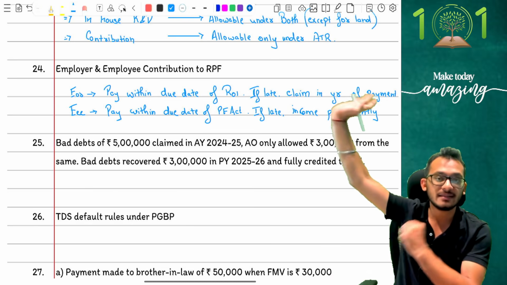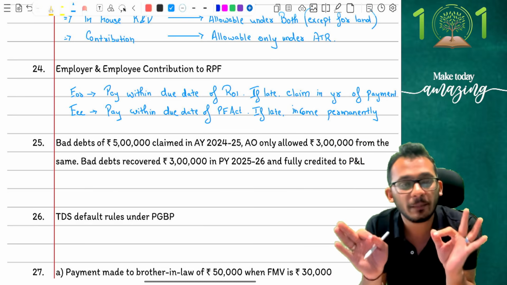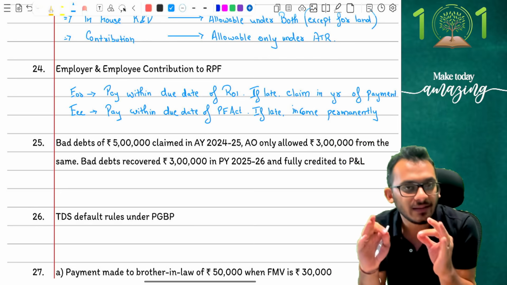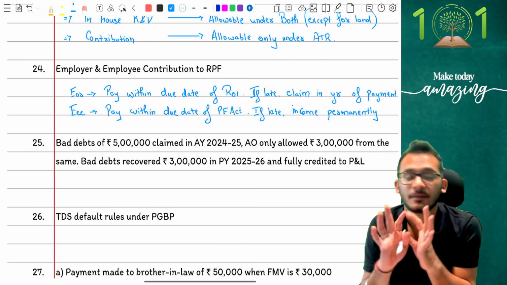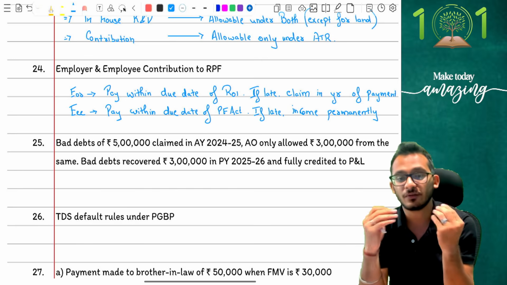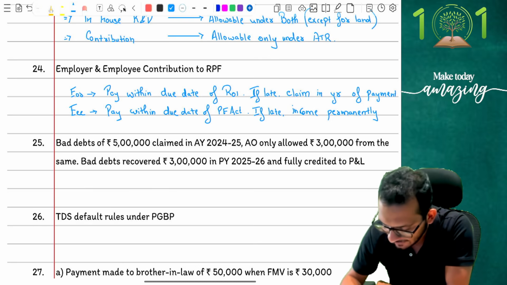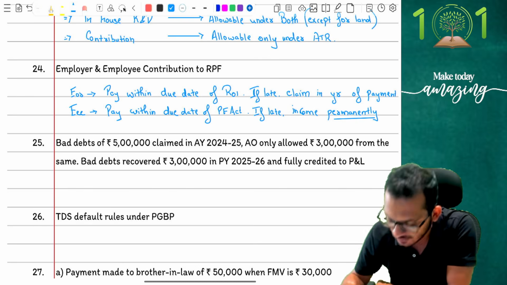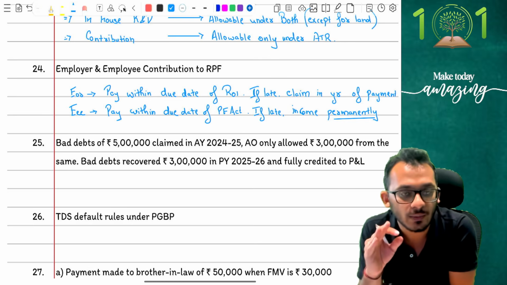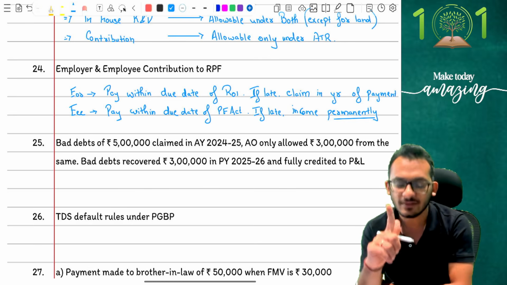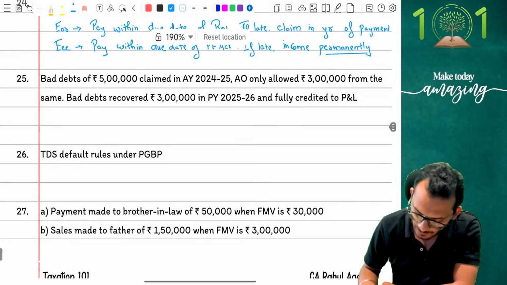So this condition basically says, if you have not paid the money within 15th of next month, then the payment will become an income forever. You will never get the expenditure deduction of this no matter what, and therefore it is considered as income permanently. Be very, very careful. There is no claim in the future years as well. It will become a permanent income for you. That's what the conditions are. Clear with me on this? Yes, be very careful.